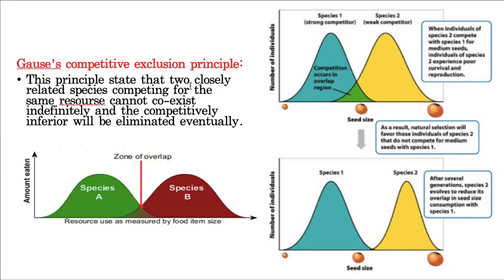For example, I'll tell you a very simple example. Darwin finches. Actually, their name is not Darwin finches. Their name is finch birds. But because Darwin experimented on them, that's why we call the finch birds Darwin finches. Due to competition, they used to stay in the same habitat, an area called Galapagos Island. Because these finch birds day by day started increasing, they started competing for the same food.